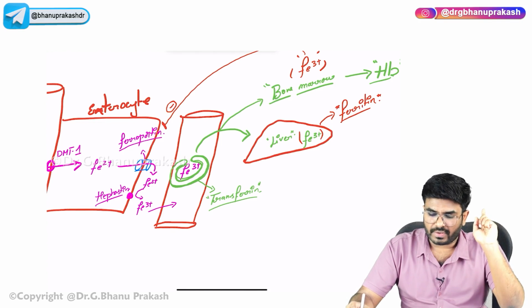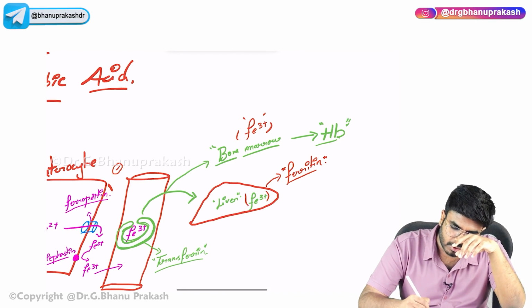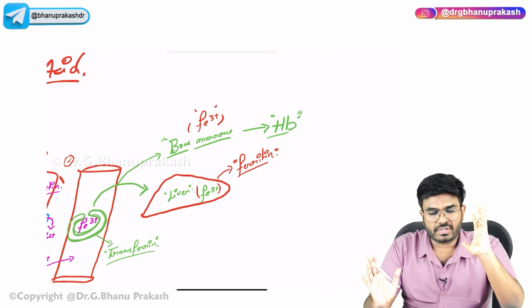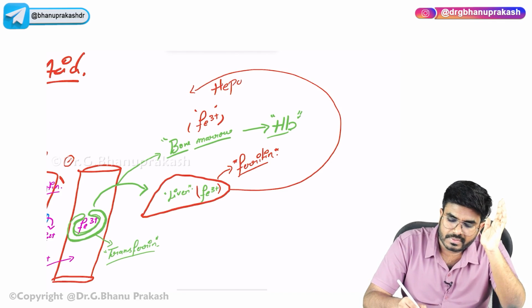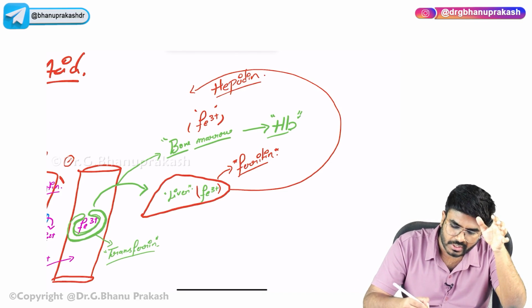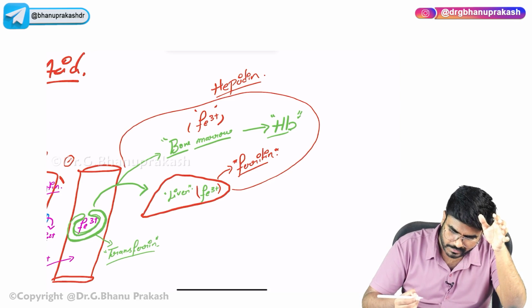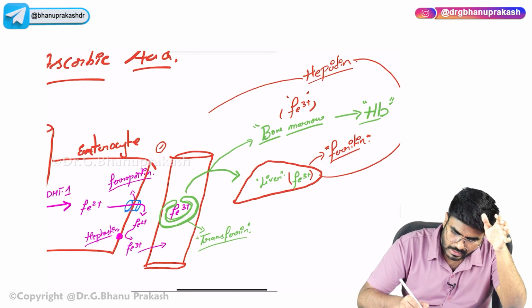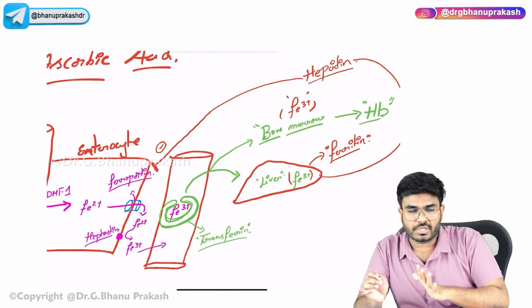So when you have sufficient stores of iron, the iron which is present in the liver, sufficient ferritin is there. Now this liver produces a molecule called hepcidin. It is the hepcidin which gives the negative feedback, not the iron, just a small correction. The hepcidin is inhibiting the ferroportin. The ferroportin is inhibited, so there is no further iron absorption.